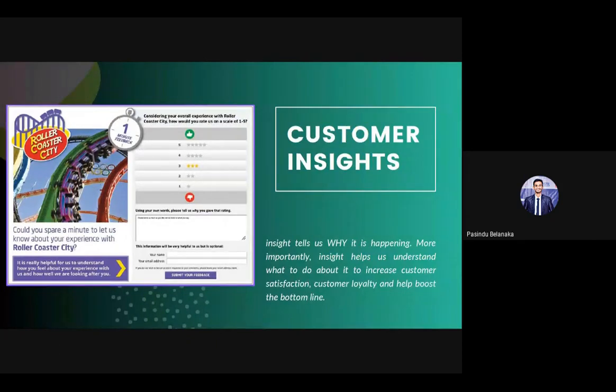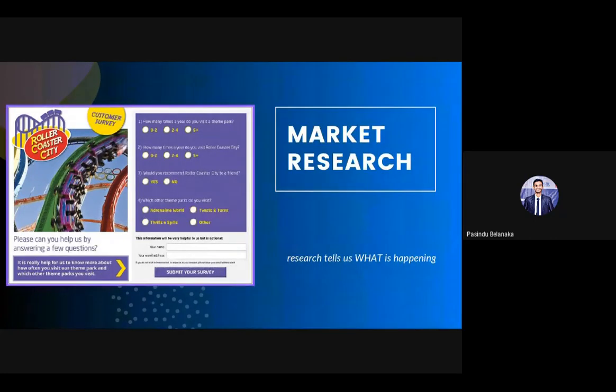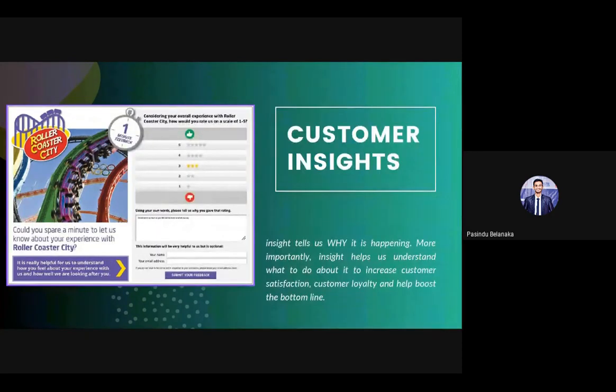By knowing that, let's say we are getting lots of 1 star ratings, and a lot of people have mentioned that the price is too high. So now we know the price is too high, that's why 1 star has been given. But in market research, it's very hard to come to a conclusion just by looking at the numbers. So this is the difference.